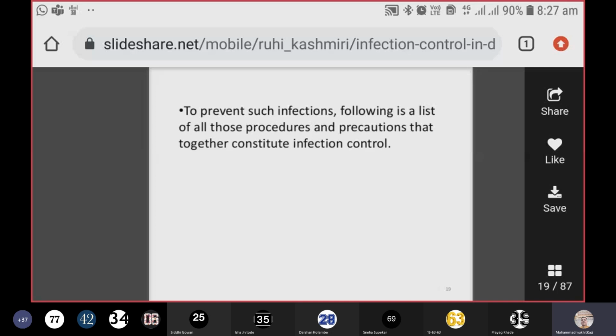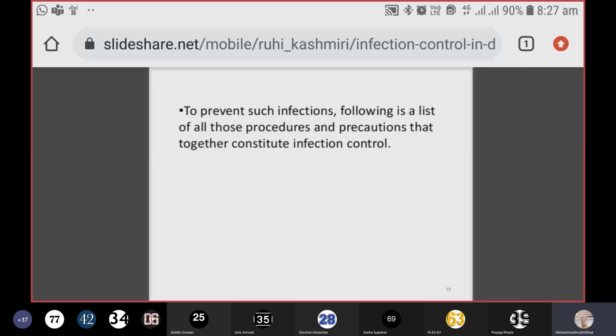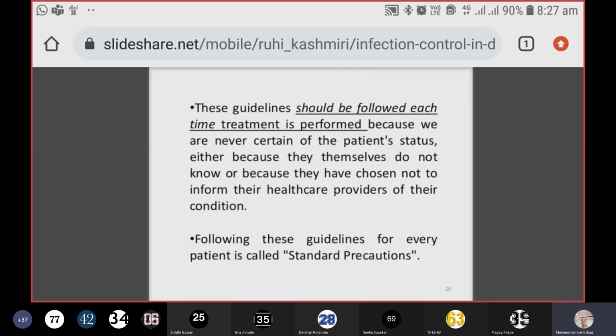As I narrated in the previous slide, there are 6 or 7 steps. There are more than that also. I have just narrated a few of them. So there are a few more also which you can implement in your practices, and by which you can reduce the infection rate in the dental clinics.